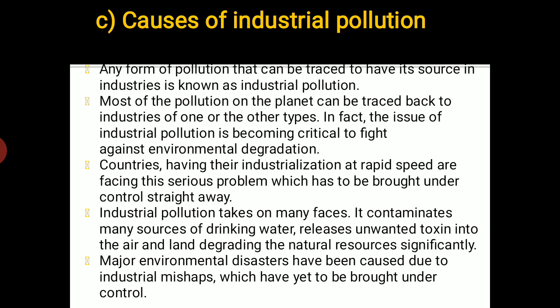So any form of the pollution that can be traced to have its source from industries is known as industrial pollution.